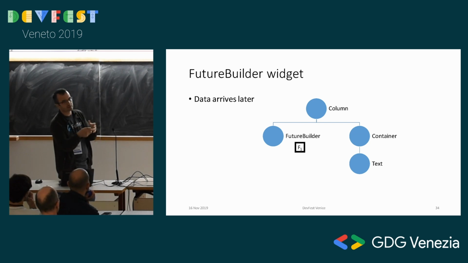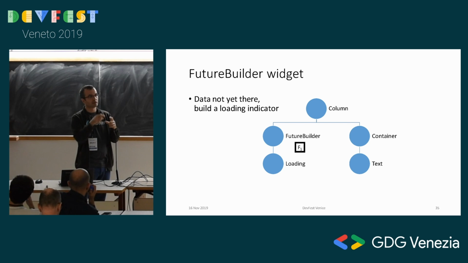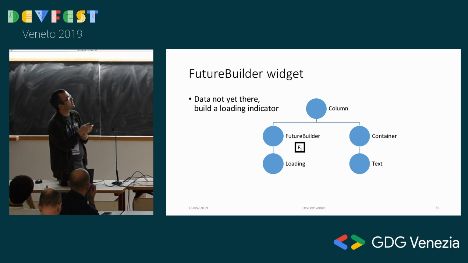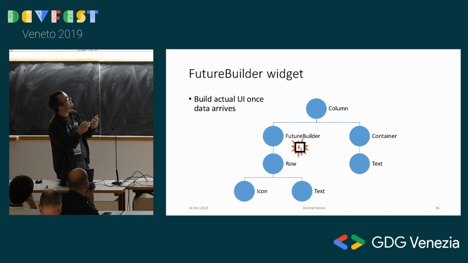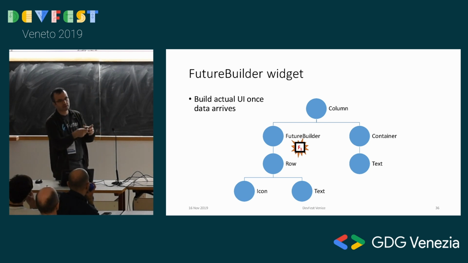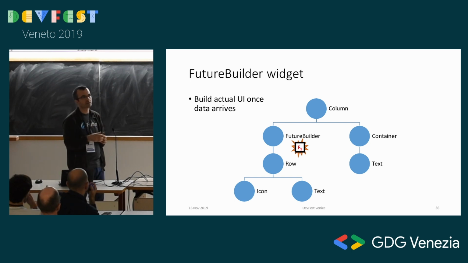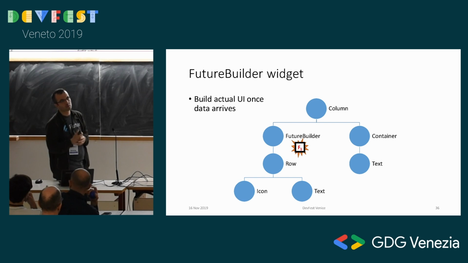The FutureBuilder gives you a builder function in which you can say, if there's no data yet, let me create a loading widget, like a circular progress indicator, and put that into the tree. When the data actually arrives, my function gets executed one more time, and then I can create my UI widget hierarchy and whatever beautiful thing I want to show to the user. So there's this FutureBuilder that you can stick into the UI tree, and it manages what's going to be under it using the future.